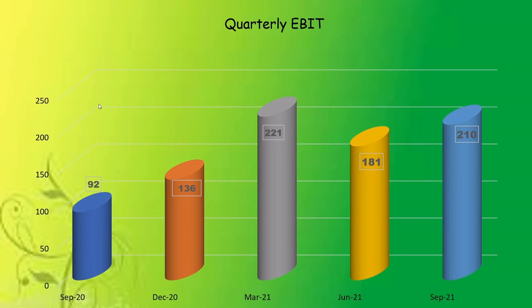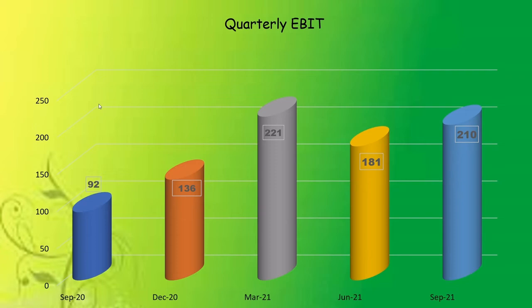Now when it comes to EBIT, it was 92 crores in September 2020 and increased to 210 crores in September 2021. Again, much of the time in this financial year went into lockdown, and still the company managed to increase its EBIT. It would have been a big deal even if the company had maintained its profitability.